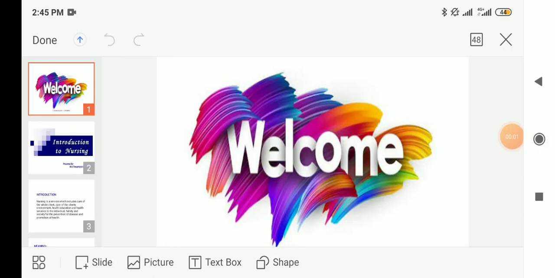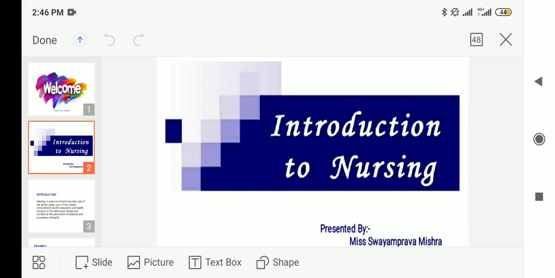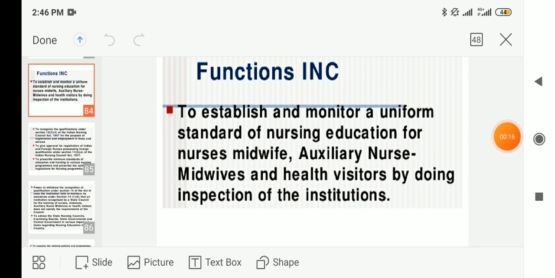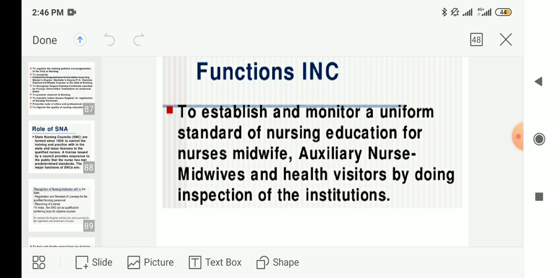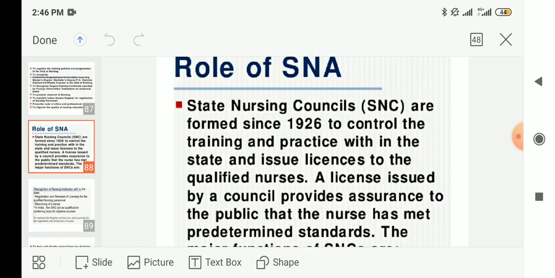Good afternoon, dear students. Today I'm going to deal with the same unit, same topic, that is introduction to nursing. We have discussed up to the functions of INC in the previous class. So today we'll discuss the role of SNA. The State Nursing Council, SNA stands for State Nursing Council, are formed